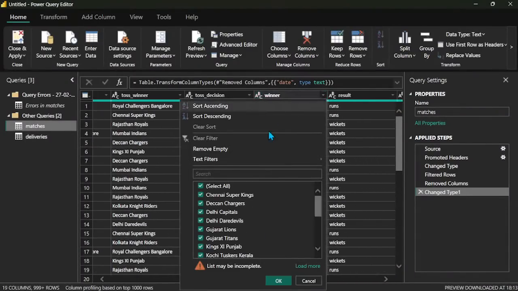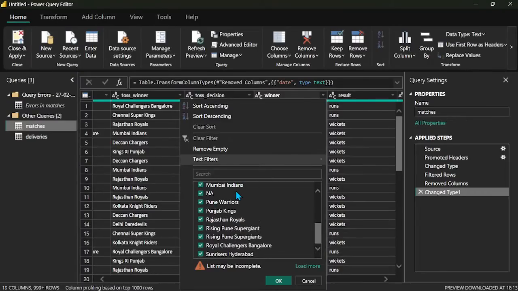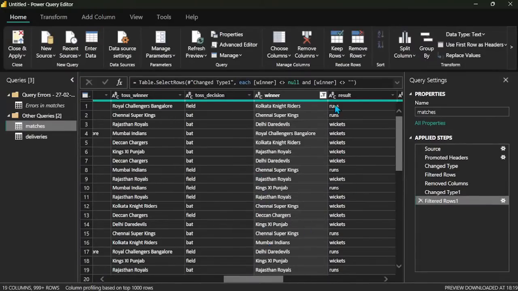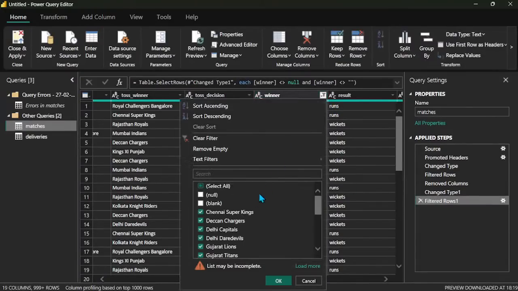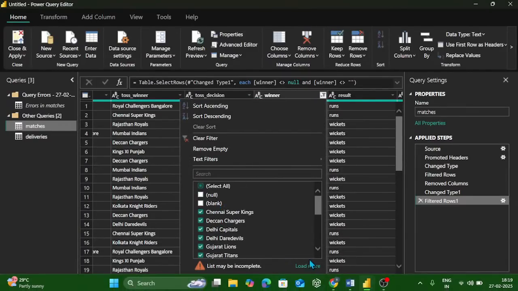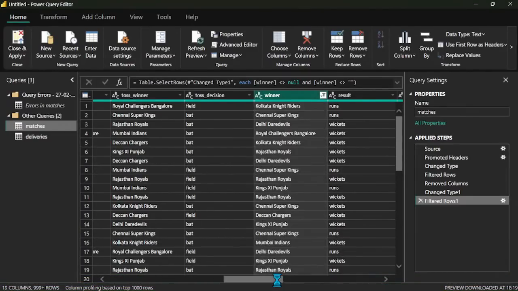I will click this. Yeah, the NA is there. So now I deselect this one, or use remove empty, so the null and the blank both are removed. Now I click OK.